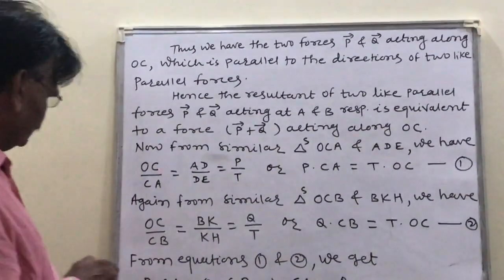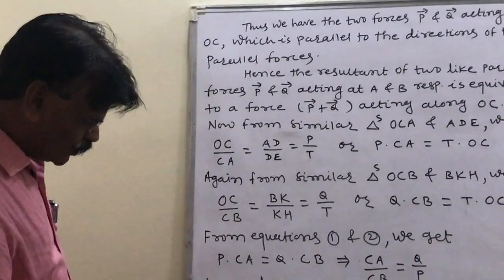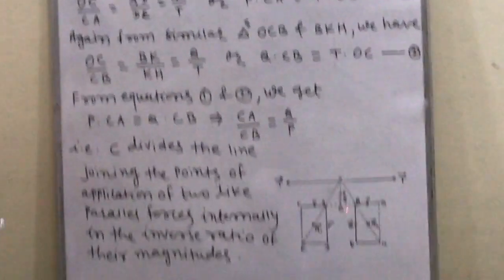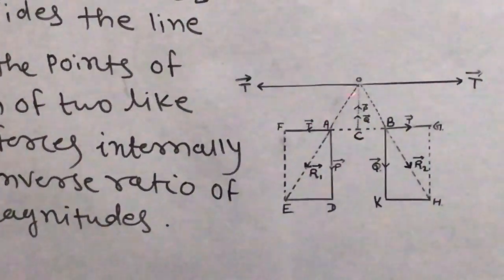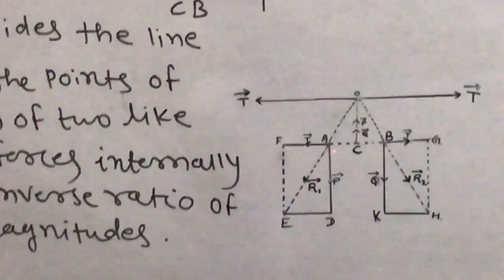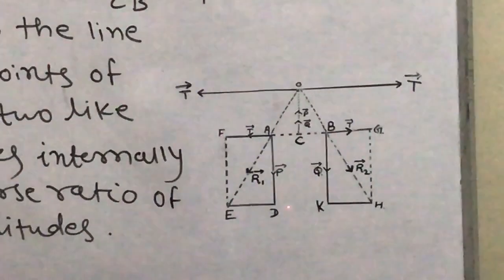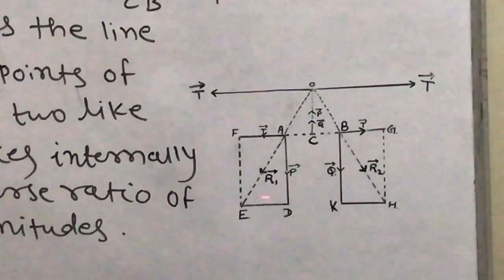For the similar triangles, OC divided by CA is equal to AD divided by DE.